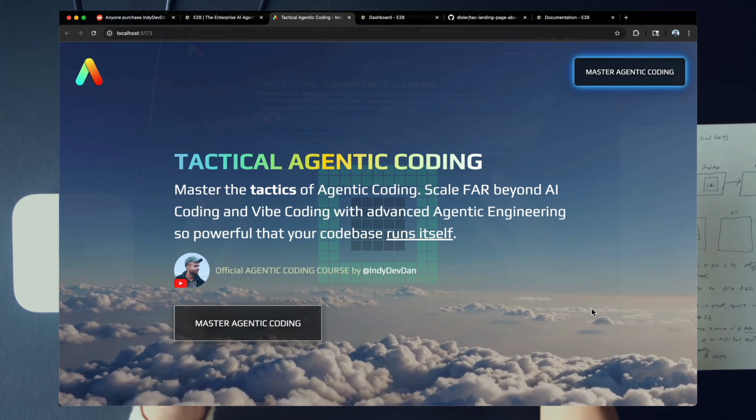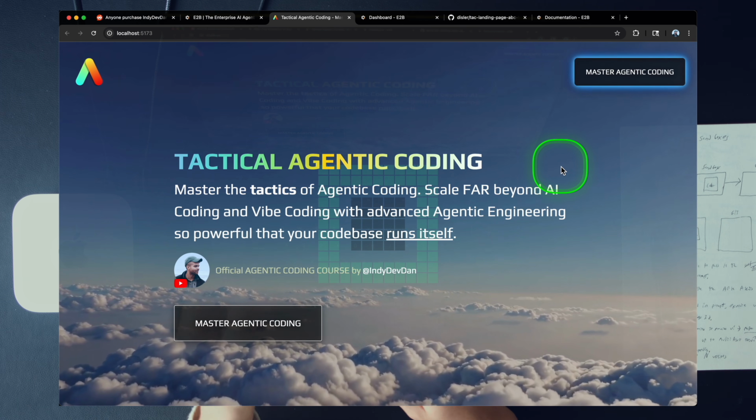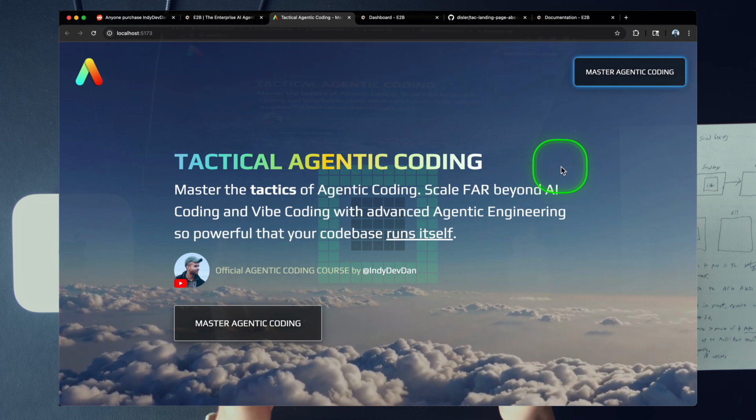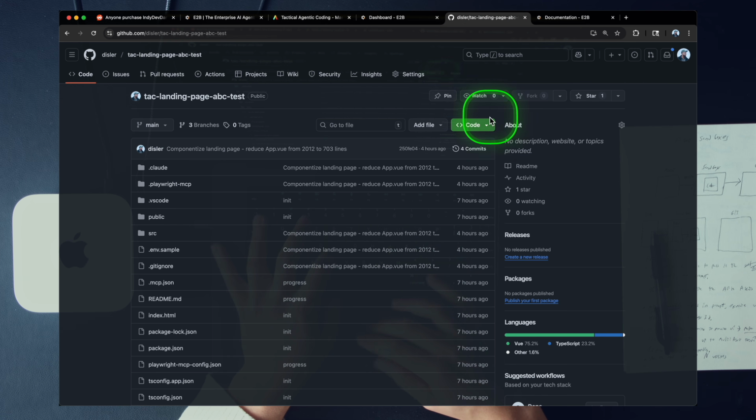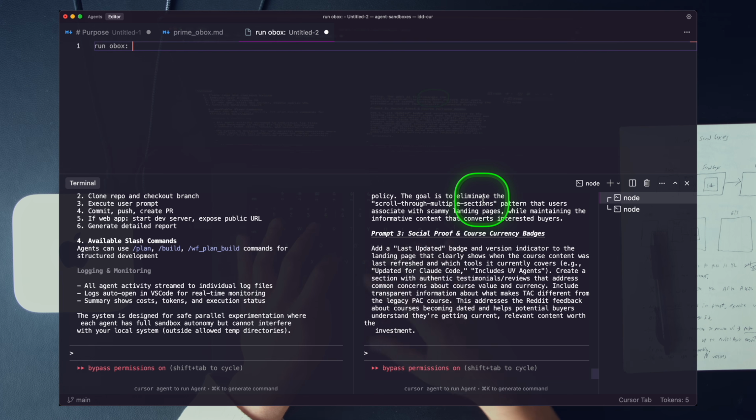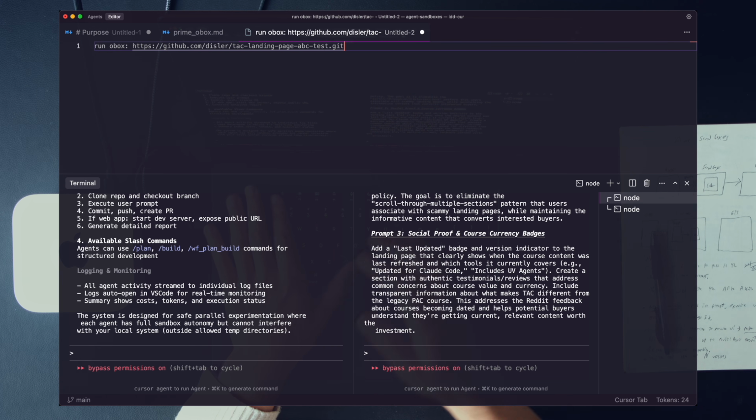We want our agents inside of their own sandboxes to make changes to this website and then host the URL back out. We're going to do this at scale. This is going to be really cool. Let's go ahead and grab the GitHub URL for this. Just going to copy this and then use this in the prompt. So that's the URL that the sandbox will clone. Let's go ahead and set the branch. We're going to call this landing page fixes from Reddit Sonnet model.